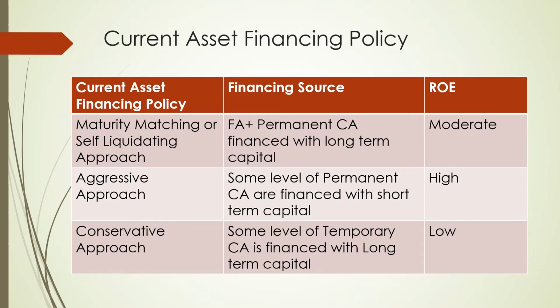So when temporary current assets are financed from long-term capital, your cost of capital and interest payment will be high, and there will always be some redundant, unused capital in the company that doesn't earn much, so the return on equity is going to be low. In the aggressive approach, it is going to be high. In the moderate or self-liquidating approach, it is going to be moderate.